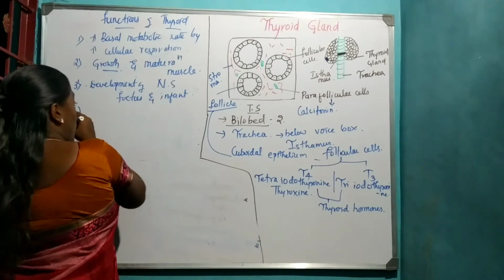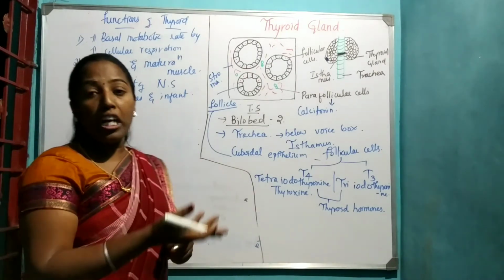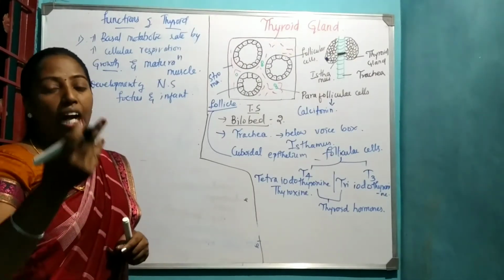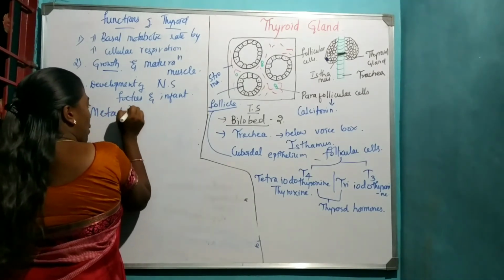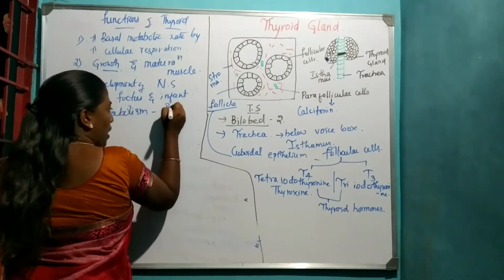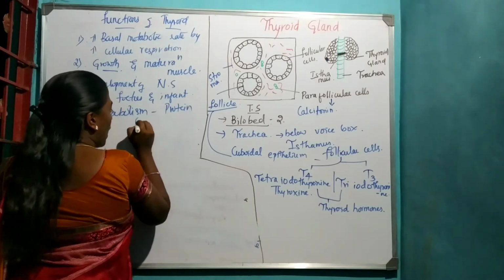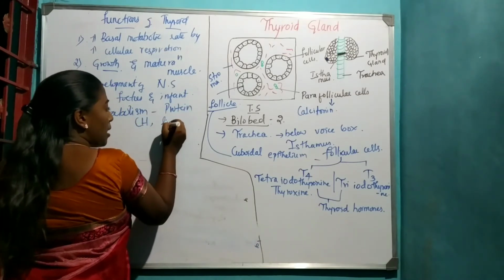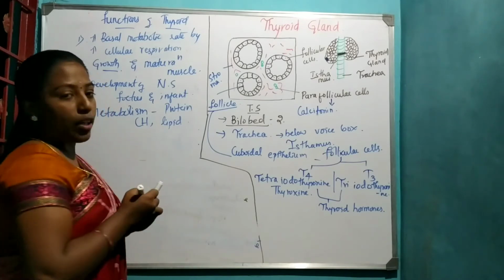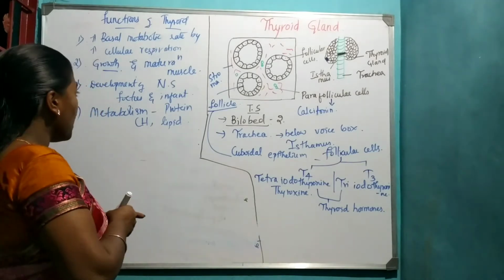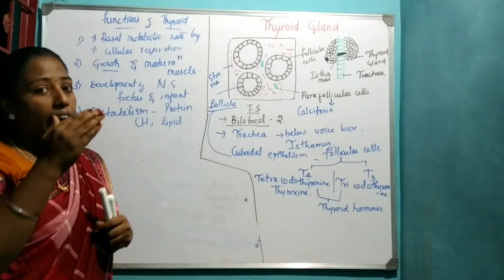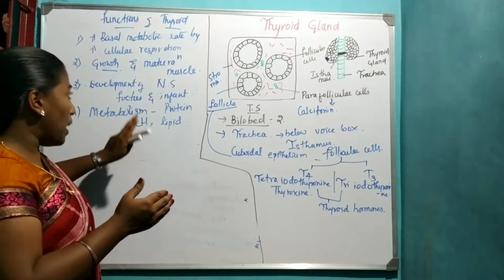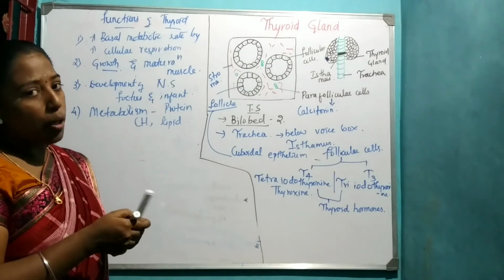Then, it is also required for metabolism of proteins, carbohydrates and lipids. The next function is maintaining water and ionic balance, where thyroxine hormone also plays an important role.